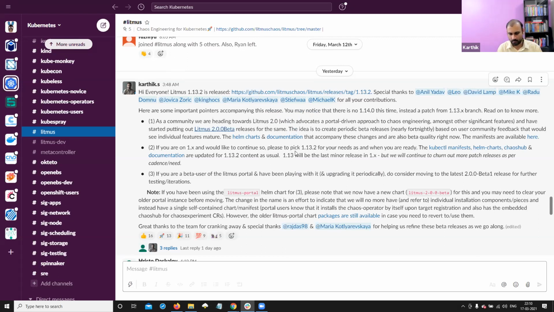So this is a very quick update on the versions that we released, and you will see this continuing over the next couple of months, where you will have more patches on 1.13, and you will also have newer beta releases, beta 2, beta 3. That's going to go on for some time, and we hope to hit GA pretty soon, depending upon what kind of feedback that we get out of the beta testing. So with that, I'll stop sharing my screen and move over to the next item on our agenda, that is